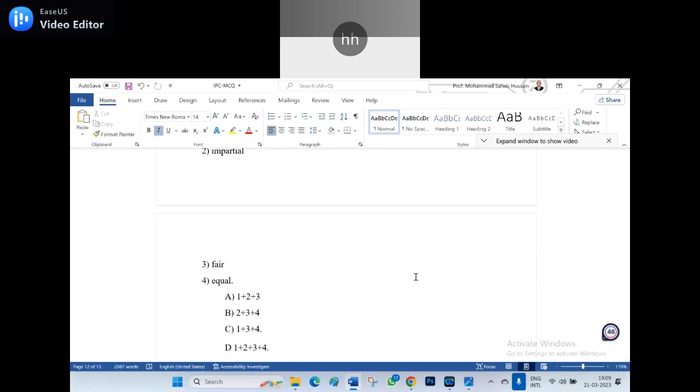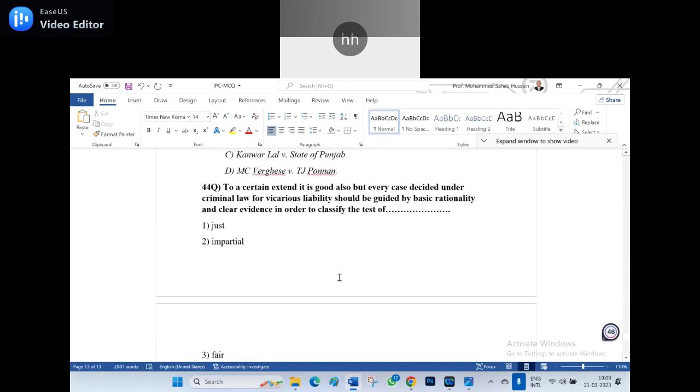B: 2 plus 3 plus 4. C: 1 plus 3 plus 4. D: 1 plus 2 plus 3 plus 4. Whether in criminal law vicarious liability is held, is it there in the criminal law?